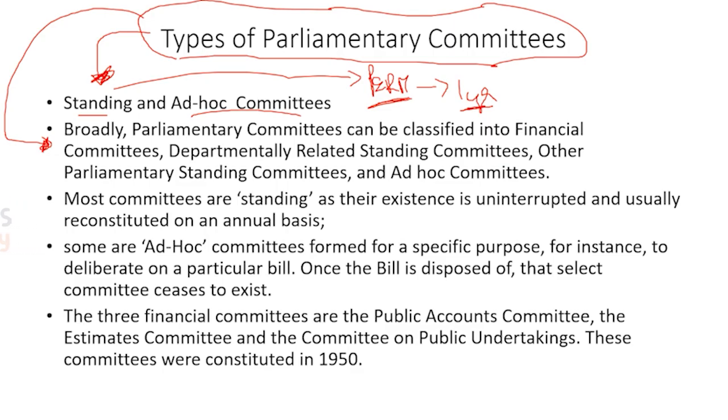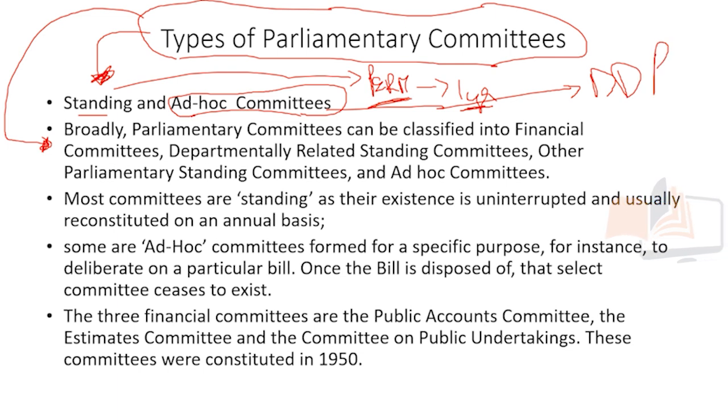Now, then there is something called an ad hoc committee. What is this ad hoc committee? The best example is something that we discussed about the digital data protection bill. In order to discuss this bill, a committee involving members of both Lok Sabha and Rajya Sabha was formed for this specific purpose, and it was of a temporary nature.